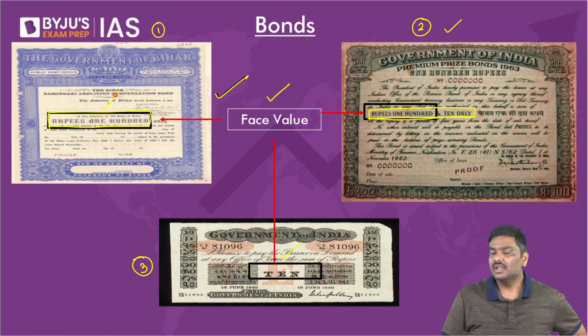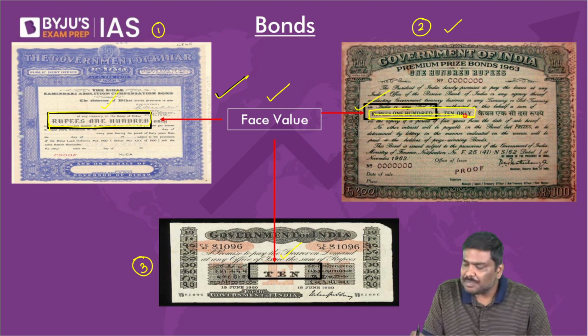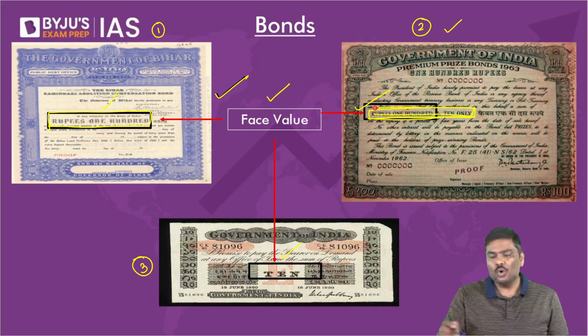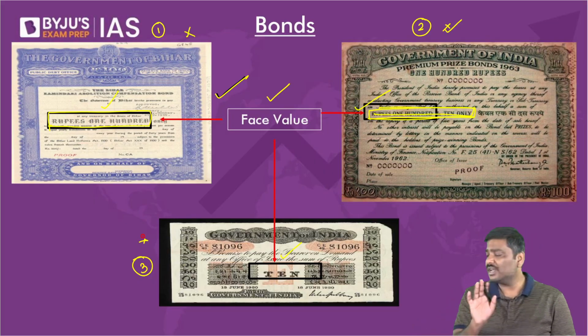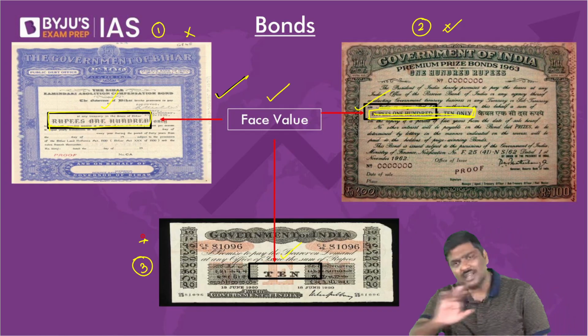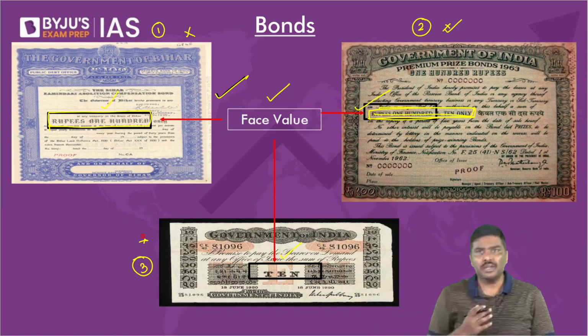110 rupees printed. What is printed on this bond? 100, right? 10 rupees printed on this bond. Again, don't learn these numbers by heart. UPSC will not ask you these numbers. Don't waste your time. UPSC is not going to ask you these numbers. But why is it important?